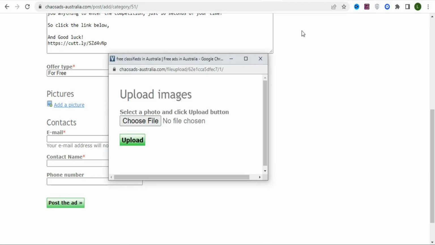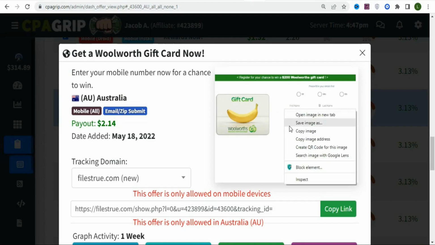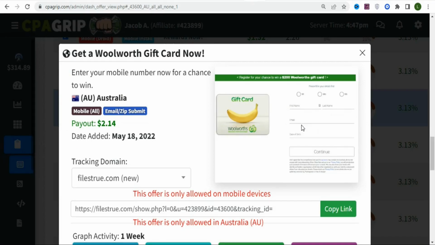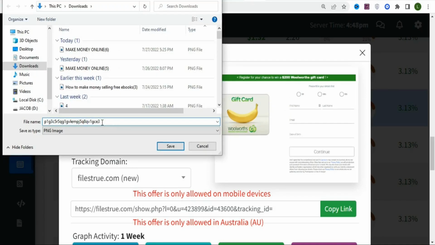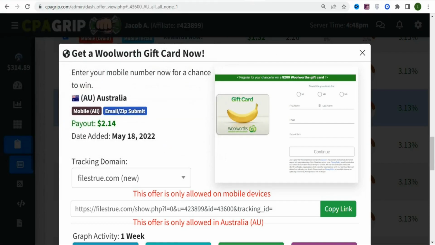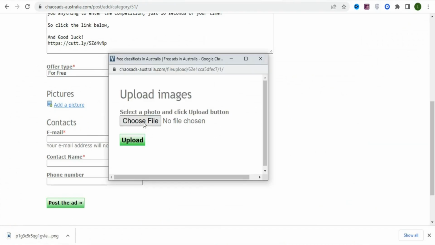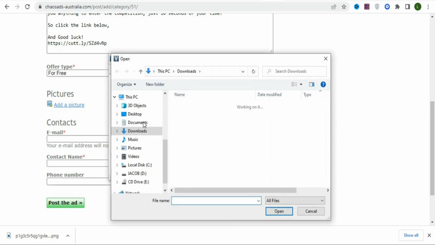To upload an image, you are going to go back to CPA Grip so that you can copy the image of the offer. Once you come back to the offer, just put your pointer right here. Once your pointer is here, right click and then select save image as so that you can save the image of the offer. Once you click on save image as, you are going to see a page like this. Just click on save so that you can now save it onto your PC. Once that is done, you are going to come back to your ad, and right here you are going to upload the image. So just click on choose file so that you can upload your image.